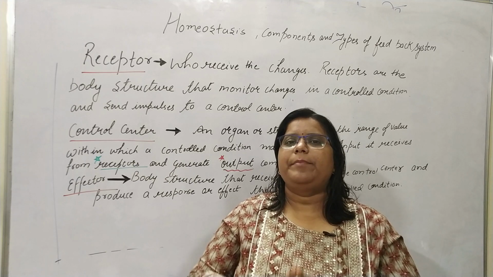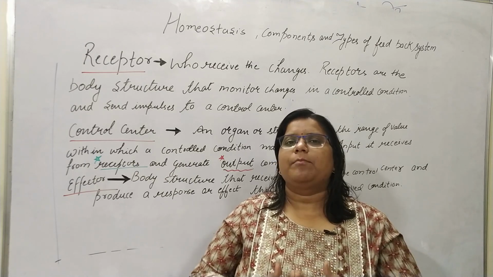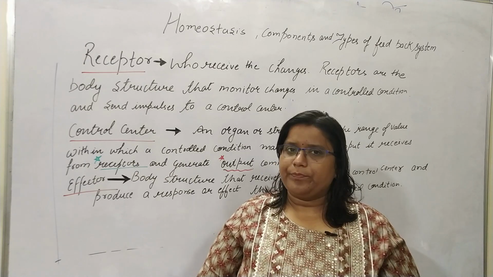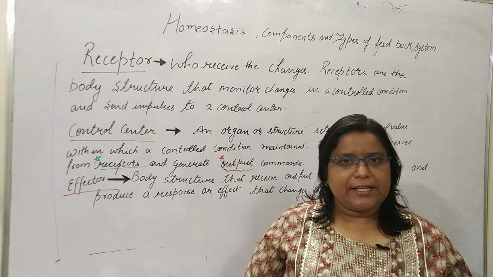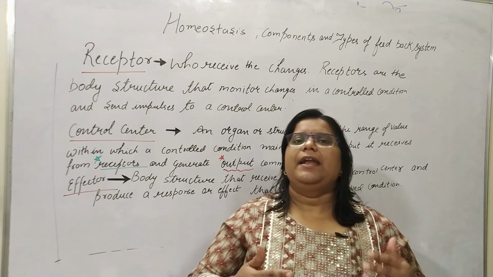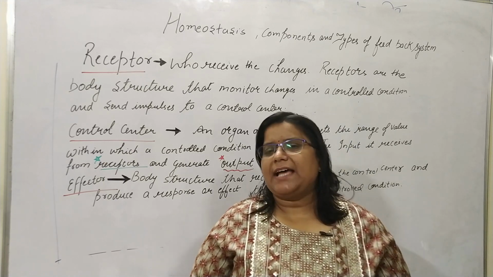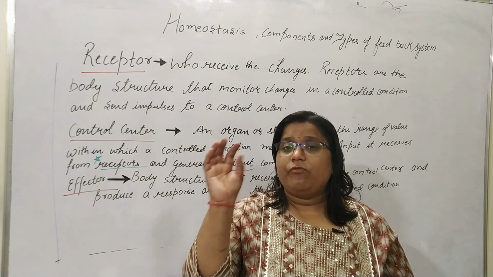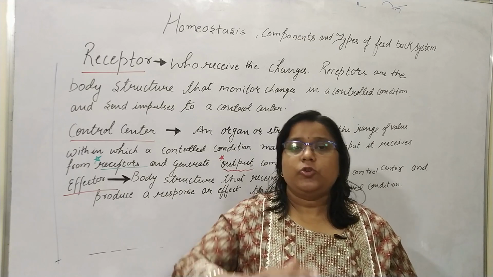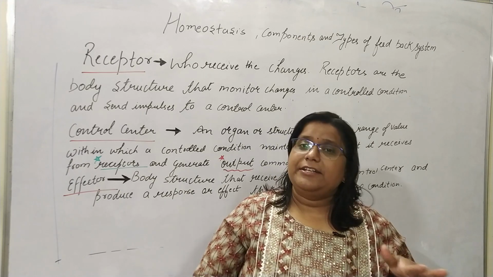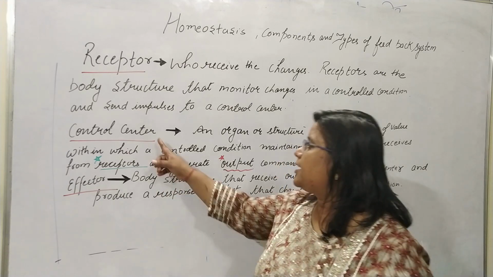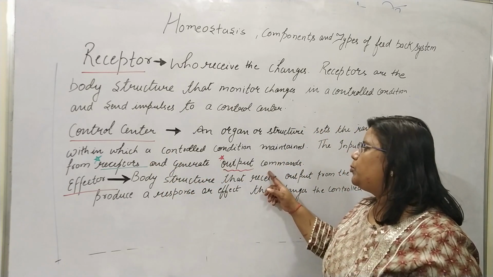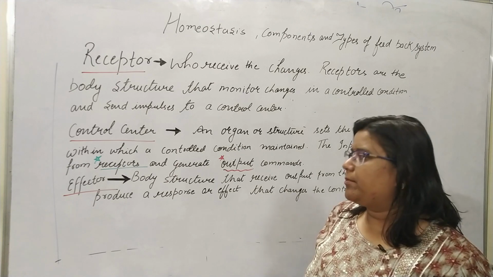The brain is the control center, the skin is the receptor, and the brain decides which organ to select to overcome such critical conditions. So the control center generates the output command.